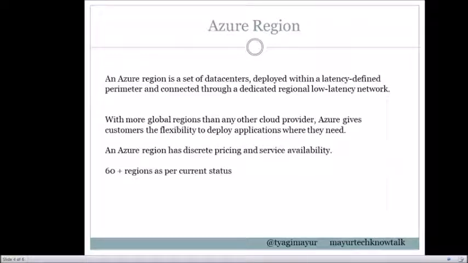Azure data centers are organized and made available to end users by regions. A region is a geographical area on the planet containing at least one or more data centers that are networked together with a low latency network. Examples of regions are West US, Japan West, Canada Central, and Australia East. Currently we have 60 plus regions available in 140 plus countries.